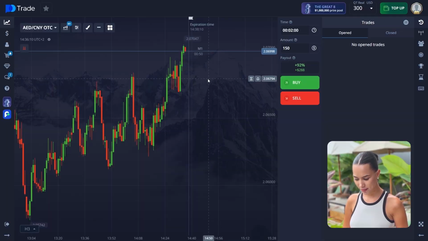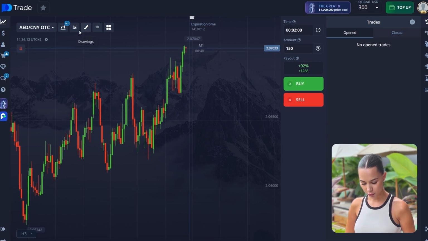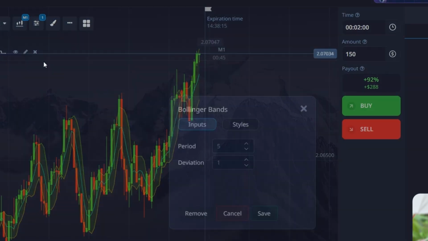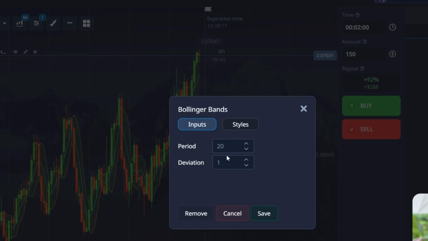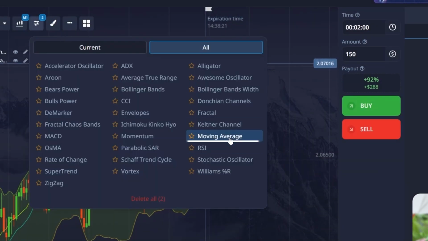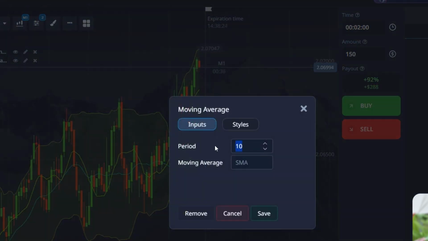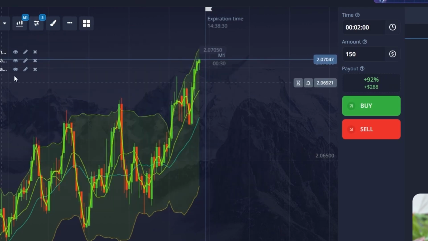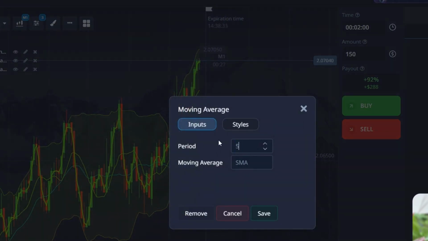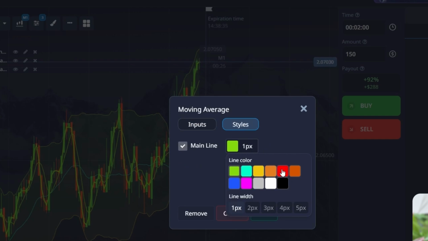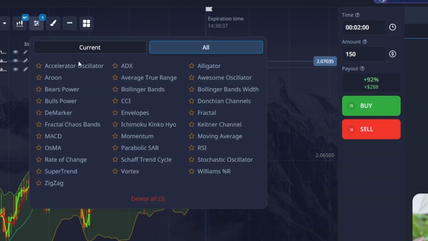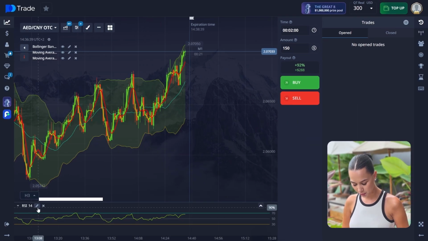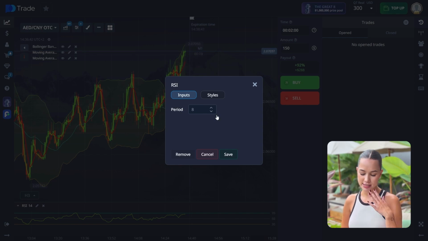So guys, here is our Pocket Option account. Firstly, we go to the indicators and choose Bollinger Bands. We change the period to 20 and deviation to 2, and we click save. Also we choose moving average, change the period to 2, leave SMA, and the color is green. We click save and choose the second moving average, change the period to 5, leave SMA, and the color is red. And we click save. Then we go to indicators again and choose RSI as well. We change the period to 8 and click save also.